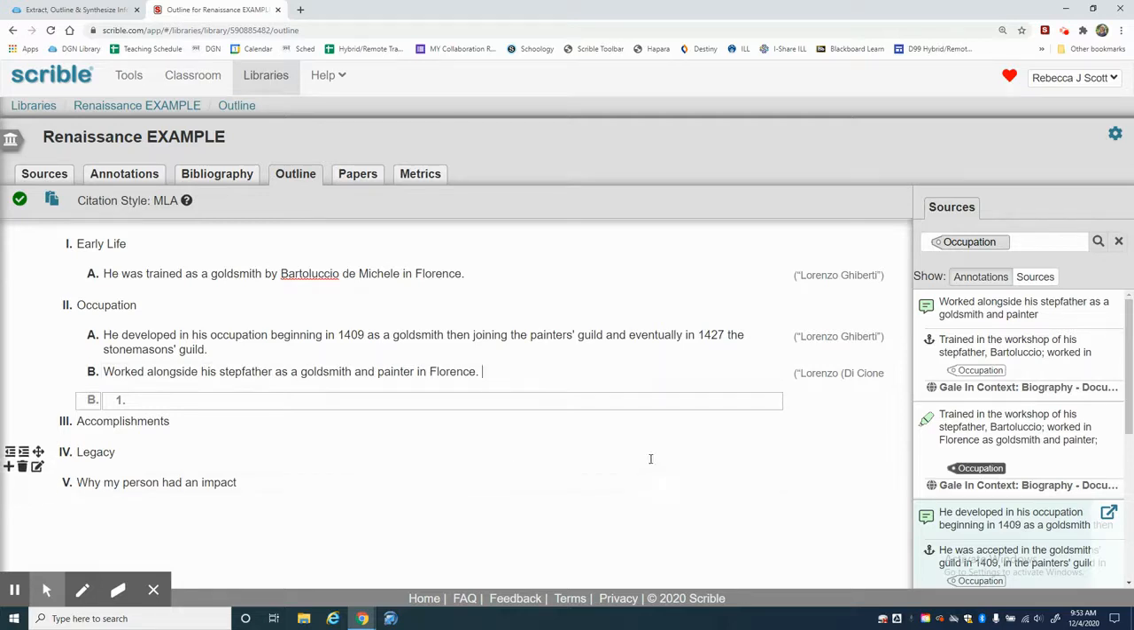When you're all done and you've added all of your annotations, you will go down to the last question, you'll hit Enter, you'll hit Tab, and then answer your question.